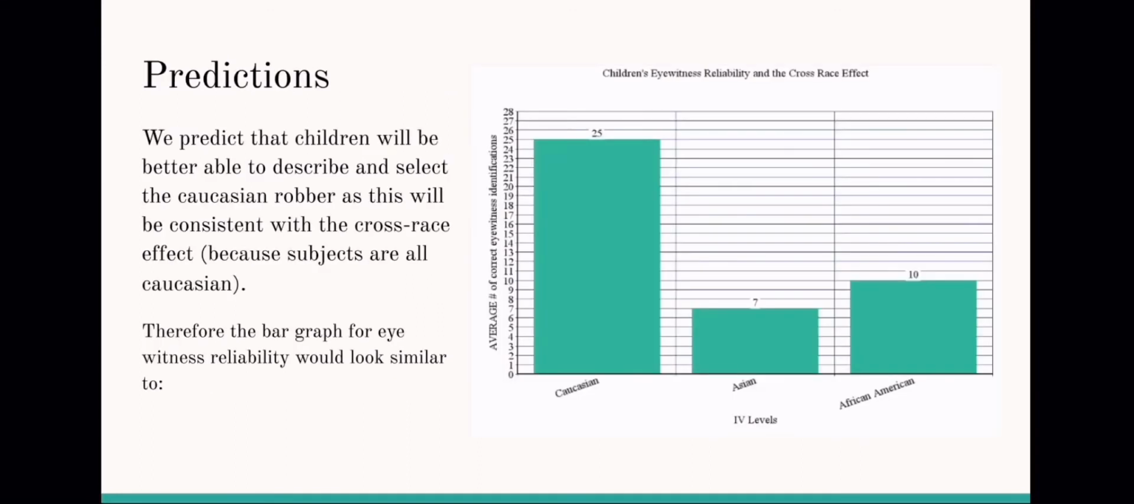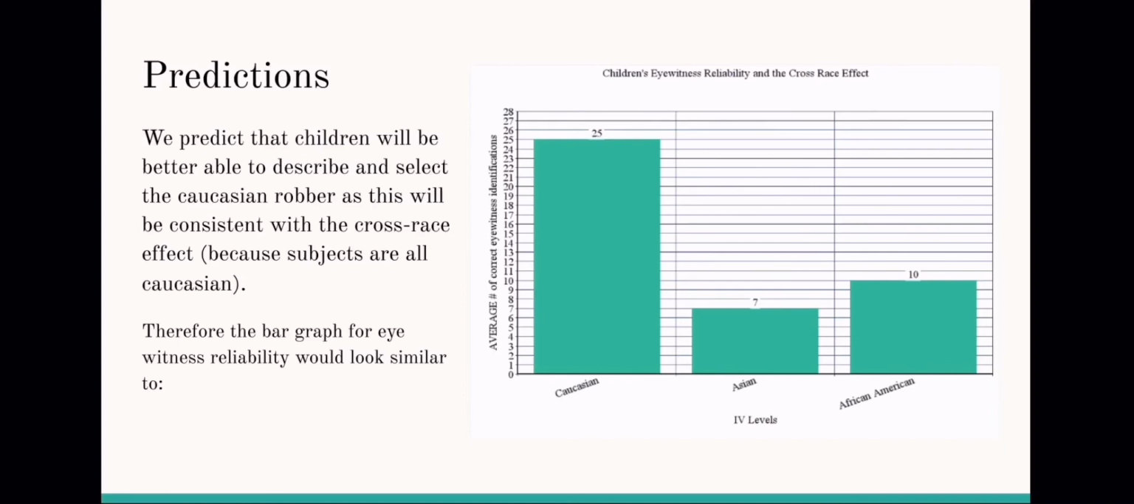So moving on to our predictions, we predict that the largest amount of accurate scores will be in the Caucasian group, which is consistent with a theory called the cross-race effect. This theory states that people are more likely to recognize, or in this study, more likely to remember, faces that are most familiar to them. For the Caucasian children in this study, offenders with a similar face to them, in terms of race, will be more salient and therefore easier to recall for eyewitness accounts than those of a different race.